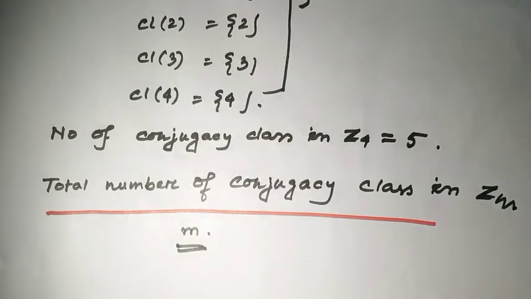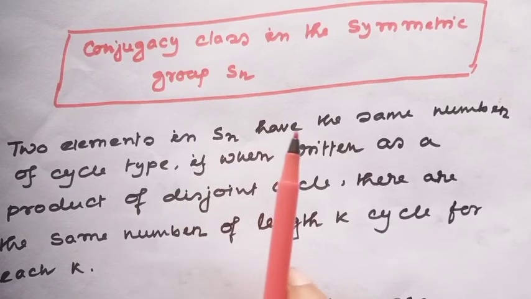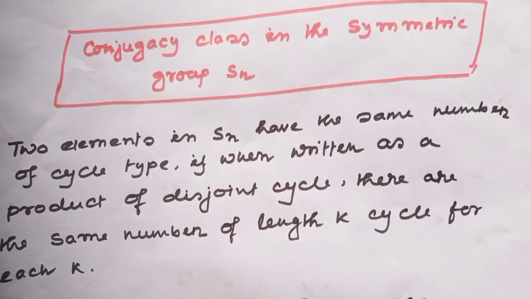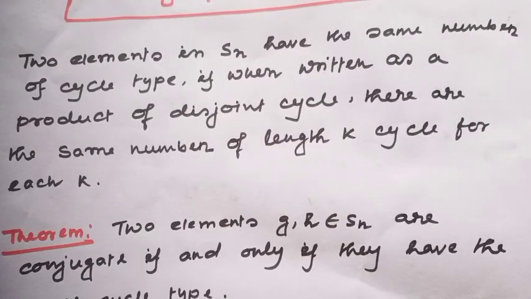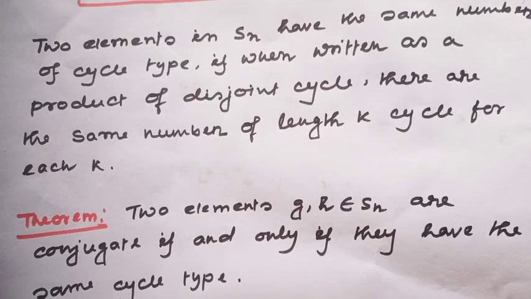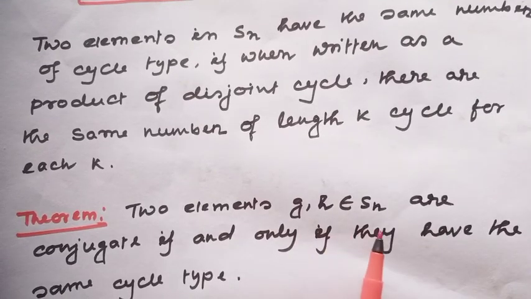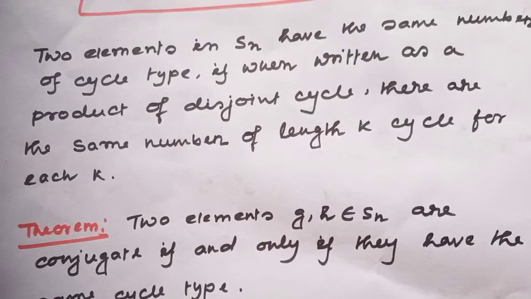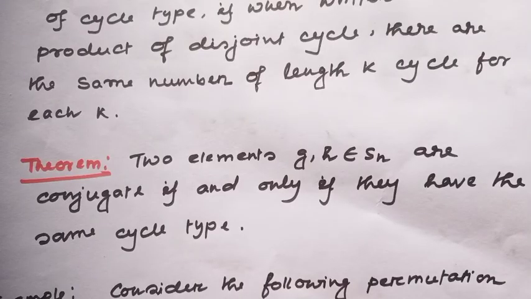Okay. Now let's see the conjugacy classes in the symmetric group Sn. Same cycle type means their lengths are the same. Two elements g and h in Sn are conjugate if and only if they have the same cycle type. That means when the cycle types are the same, then they are conjugate.